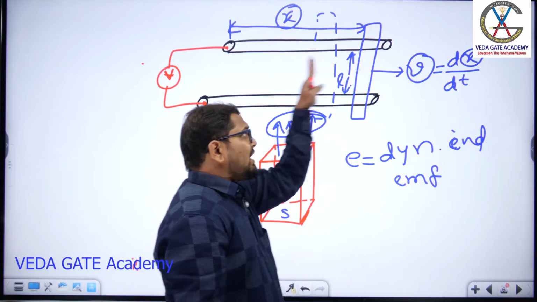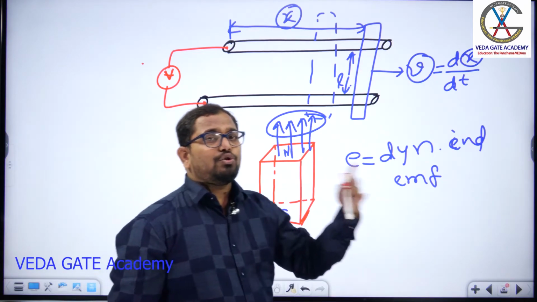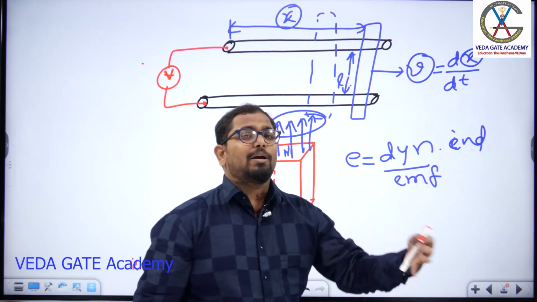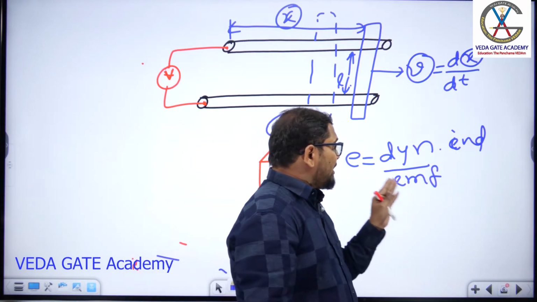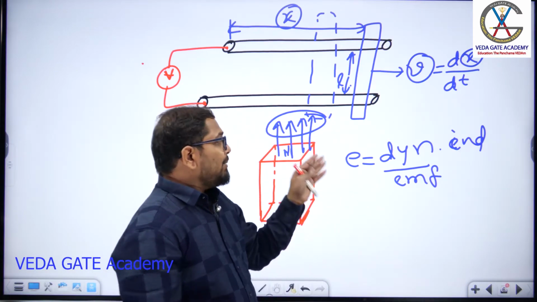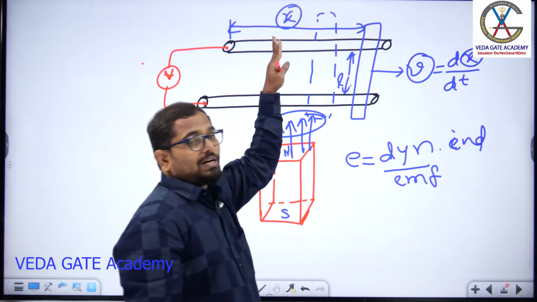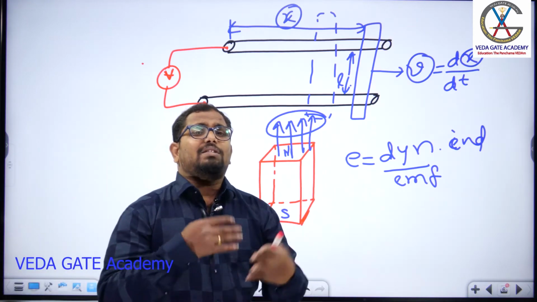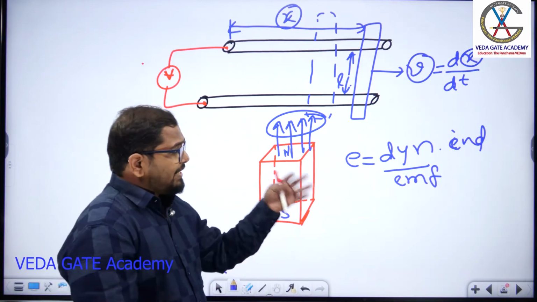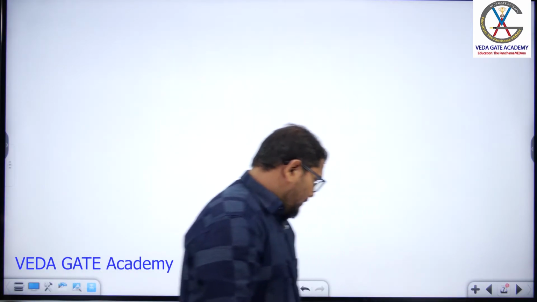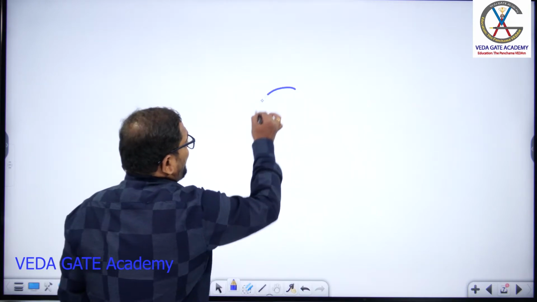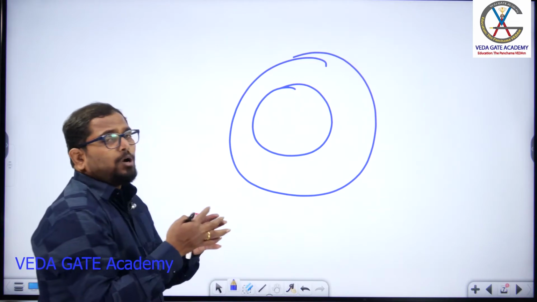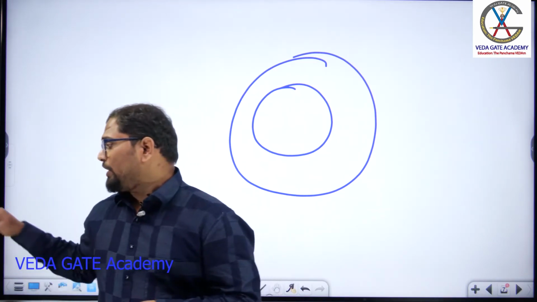So if a movement of the system is creating some induced EMF, that movement body we call a dynamic body. So a dynamically induced EMF will be induced in this system because of the movement action of your conductor. Okay, so we'll use this system in rotating machines to get the induced EMF. Suppose I take a rotating body like this. Now there are 2 possibilities to get the induced EMF in this rotating system.